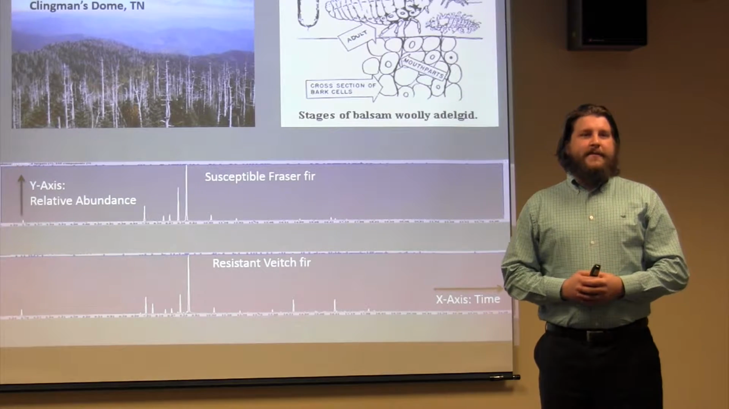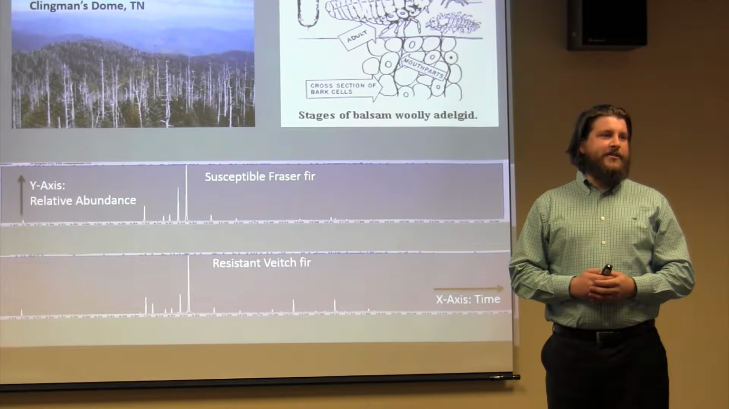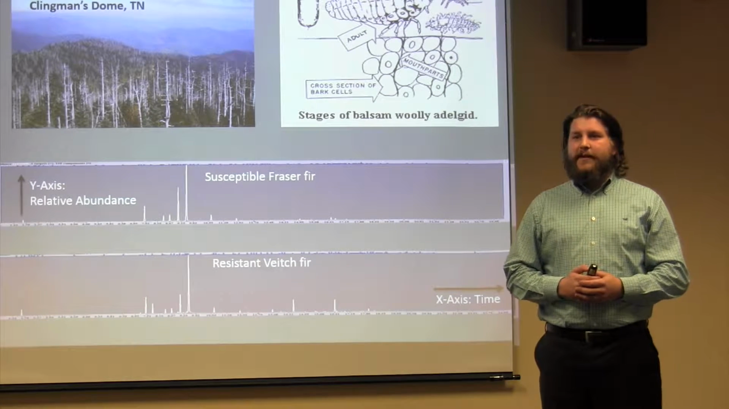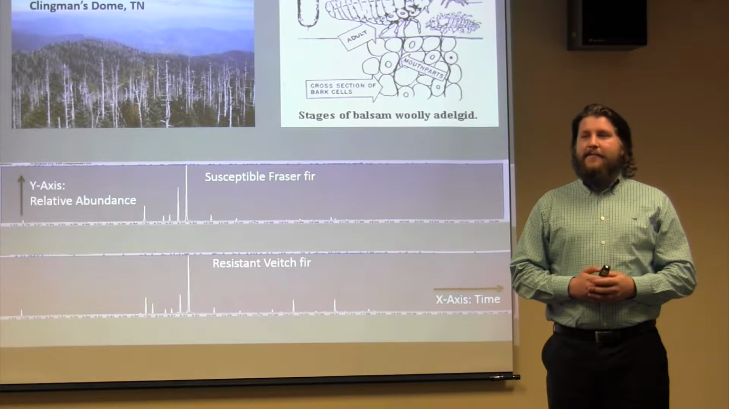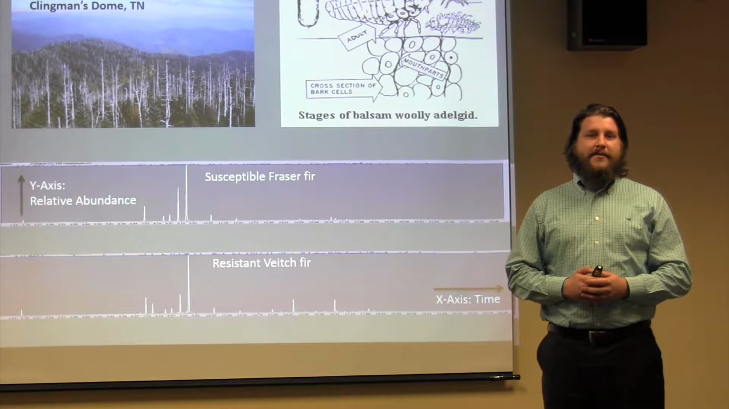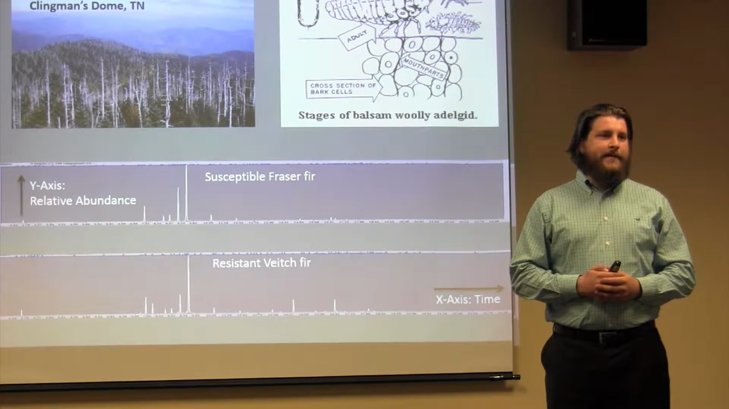A non-native invasive insect, the balsam woolly adelgid, has caused extensive damage to North American true firs since its introduction in the early 1900s. Species like Fraser fir, a rare endemic native to the high elevation forests of the southern Appalachians, has seen large-scale mortality events attributable to this pest.